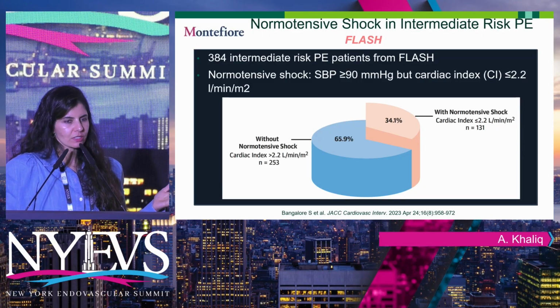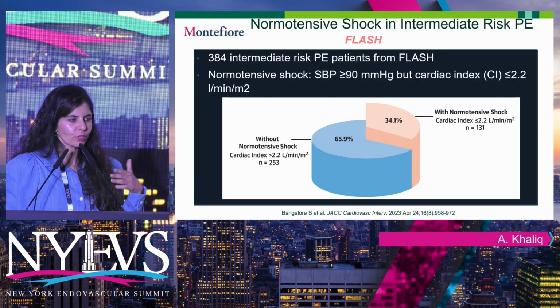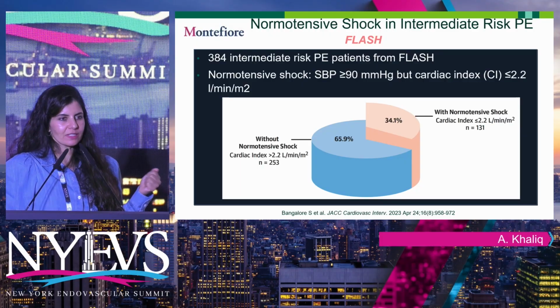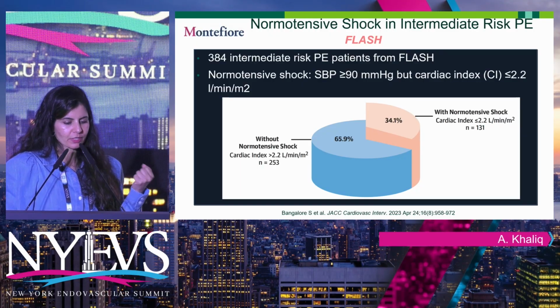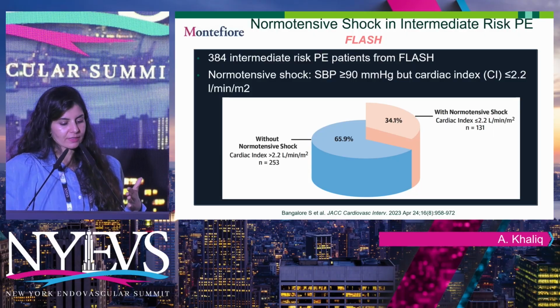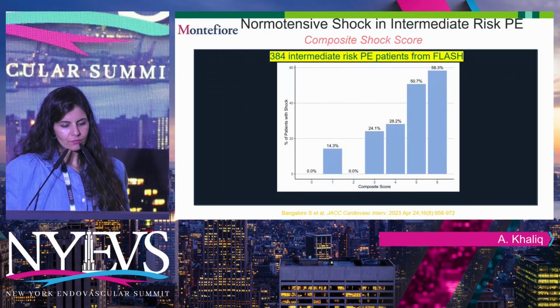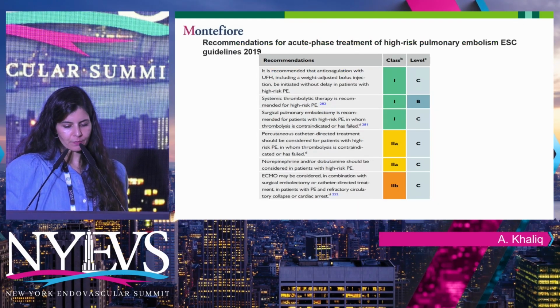If you see the same patient in the context of a STEMI, we will all be super alarmed. But somehow, when we see these patients in the context of a PE, we're not taught to be proactive about it. But since doing this, I've learned that these patients can sometimes be tenuous. Again, the correlation of the shock score with outcomes.